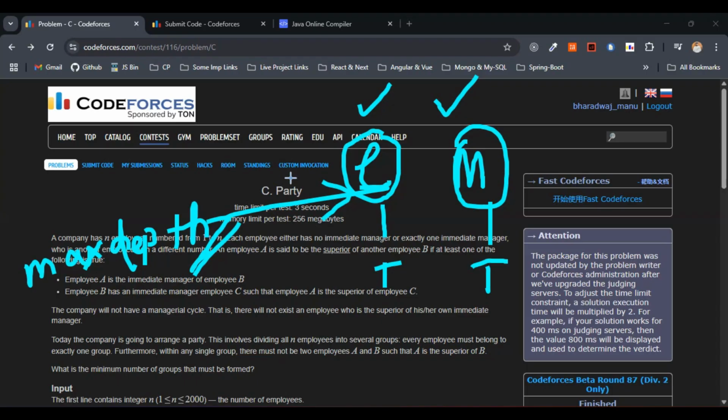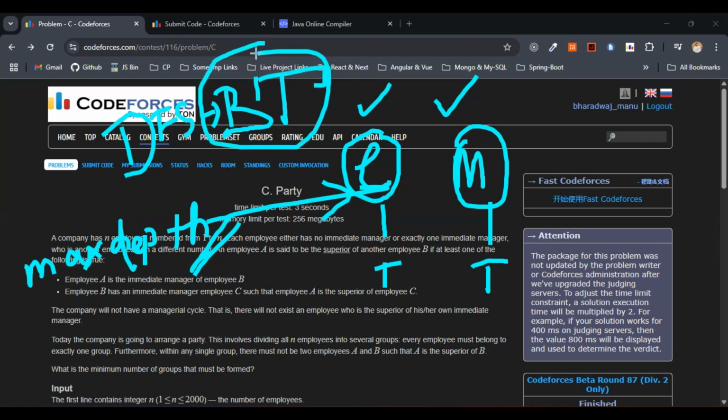This can be done using a simple DFS traversal on the employee hierarchy graph. So we will be making use of the DFS along with backtracking, or the recursion, right? Main thing is we'll be going with the DFS and backtracking. Just keep this in mind. So let's come to the question part here.